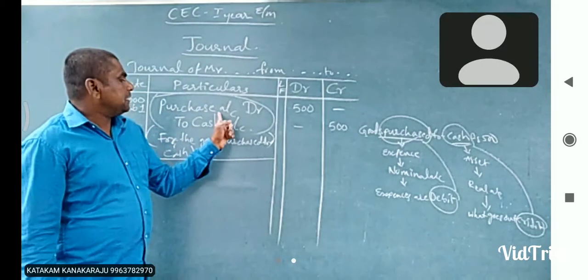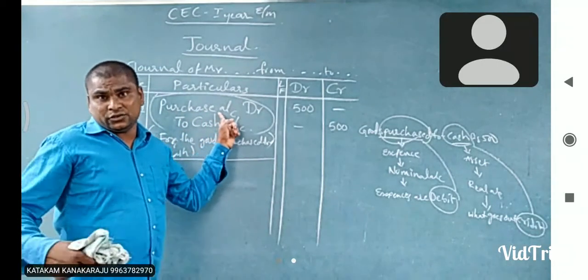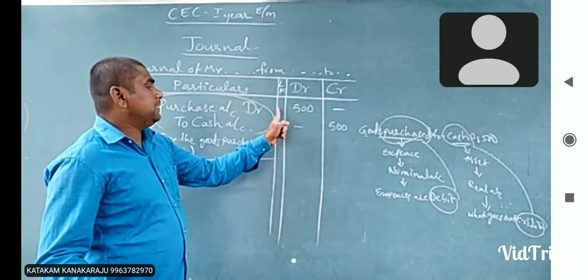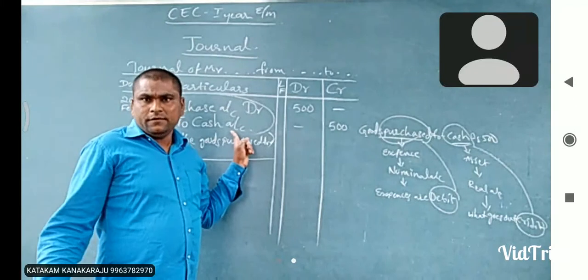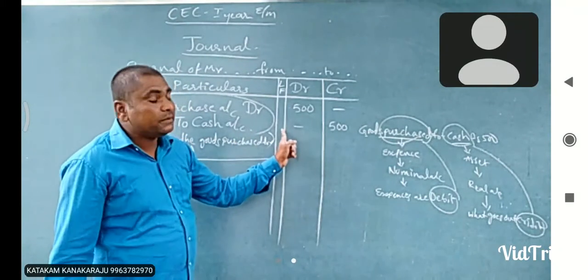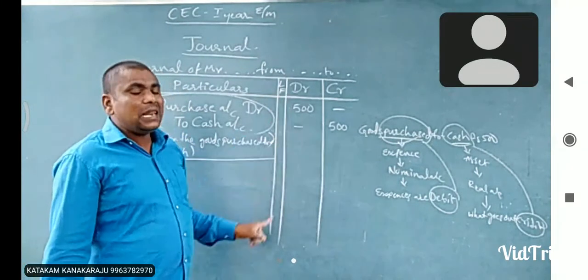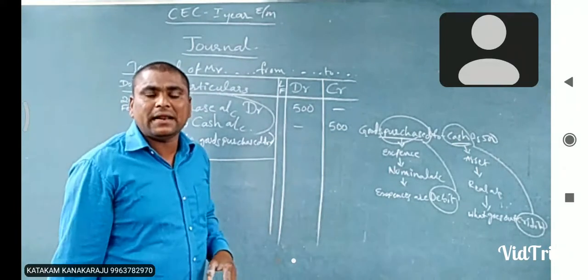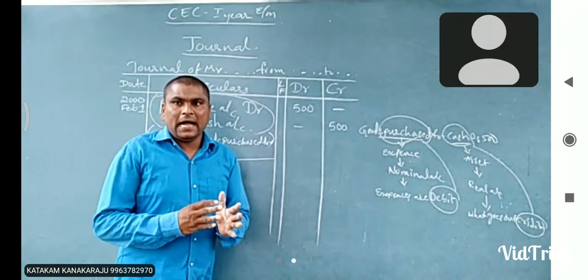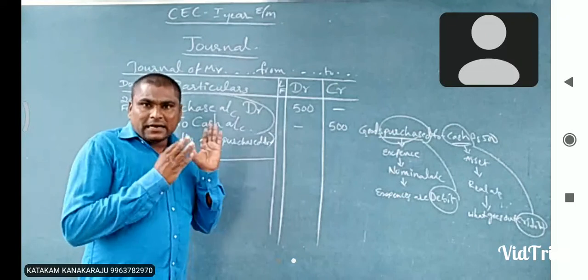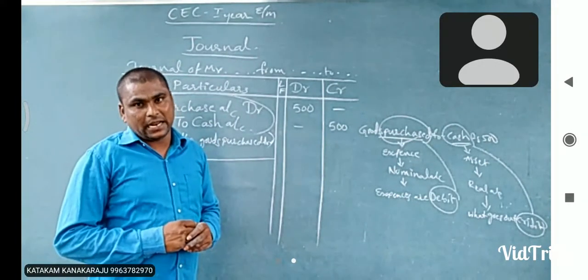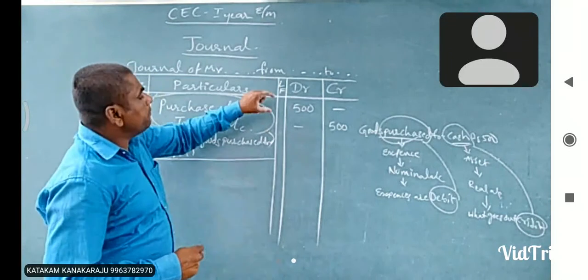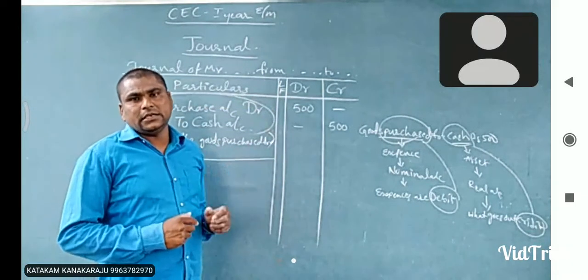So the purchase account is shown in the ledger book, and the page number is mentioned. The cash account is shown on the first page, so the page number is mentioned here. Okay, the LF number, the ledger folio number, explains in which page number of the ledger accounts book the related account is shown. That will be mentioned in this ledger folio number.